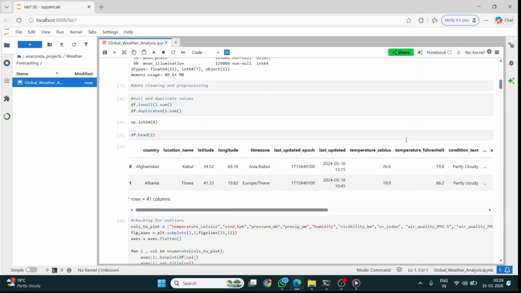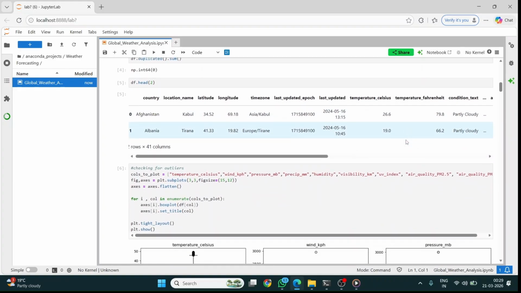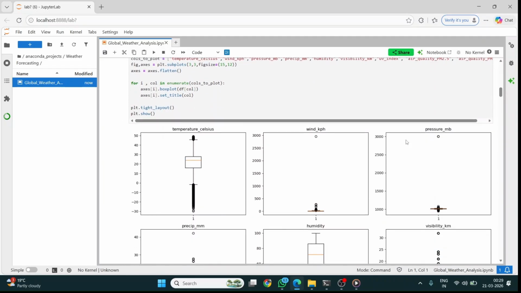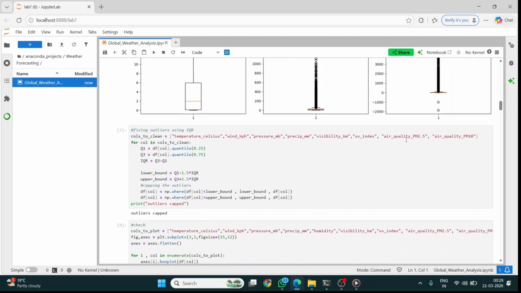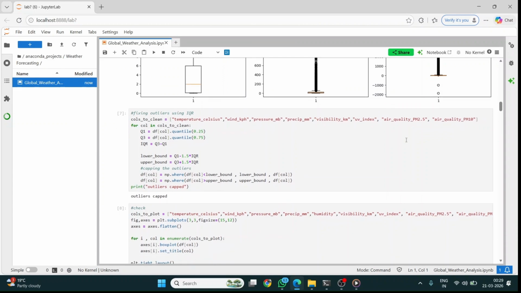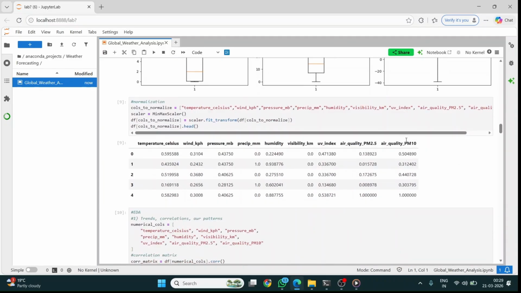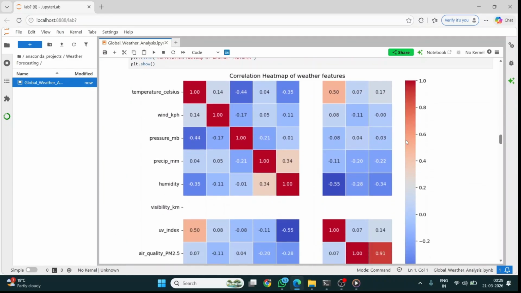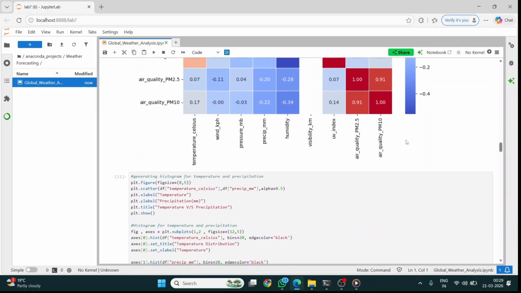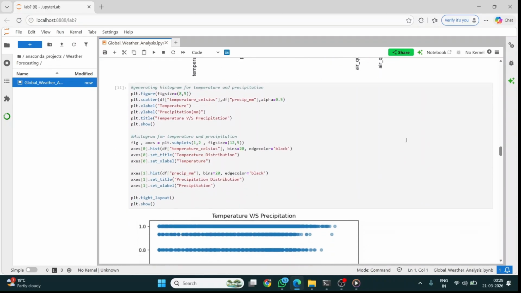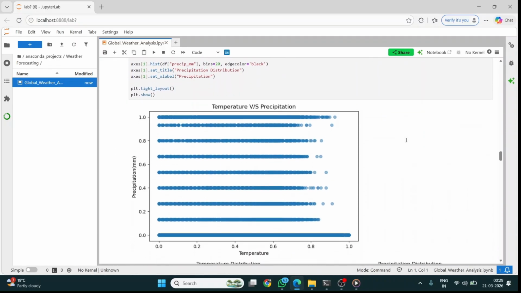I started by cleaning the data, dropping irrelevant columns, and handling missing values. For advanced EDA, I applied the IQR method to detect and handle outliers. This step was crucial for stabilizing the model training. I also performed spatial and climate analysis, mapping out top 10 hottest countries and visualizing long-term temperature trends over different months.